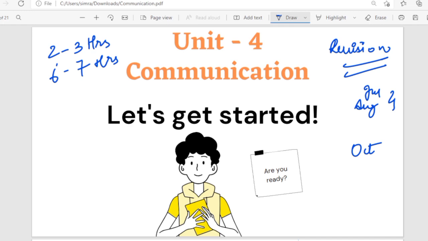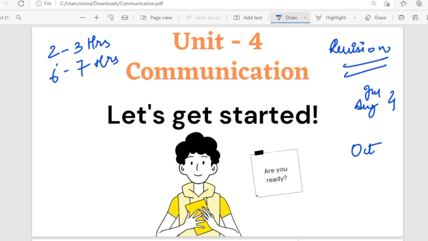Now in the communication unit, there are no formulas as such that you have to remember, but there are different types of communication that you will have to remember. So it is very important that you revise it the next day immediately, so that when the unit is completed and we start with the PYQs and MCQs, you will be able to answer them. You will be able to complete your revision once. While solving PYQs, it is kind of a second revision, and later on as the days go, you will be continuing with your revision again.